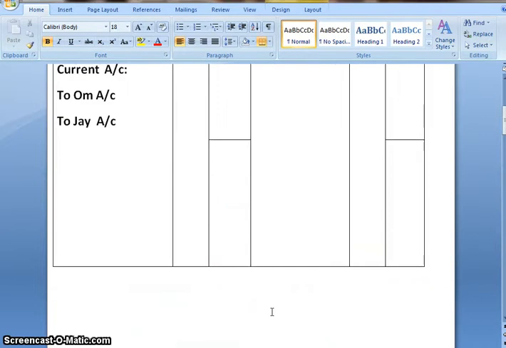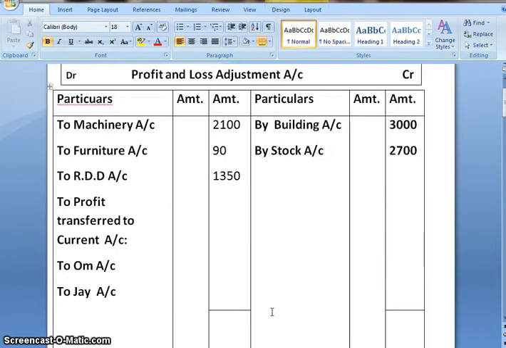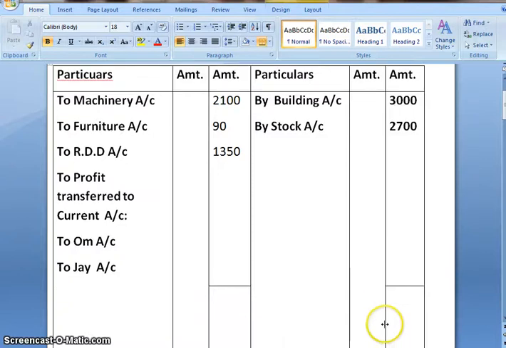So first we will be closing the profit and loss adjustment account. Credit side is more, so the total is 5,700. And when we deduct 2,190 and 1,350 from 5,700, the balance which we get is 2,160.